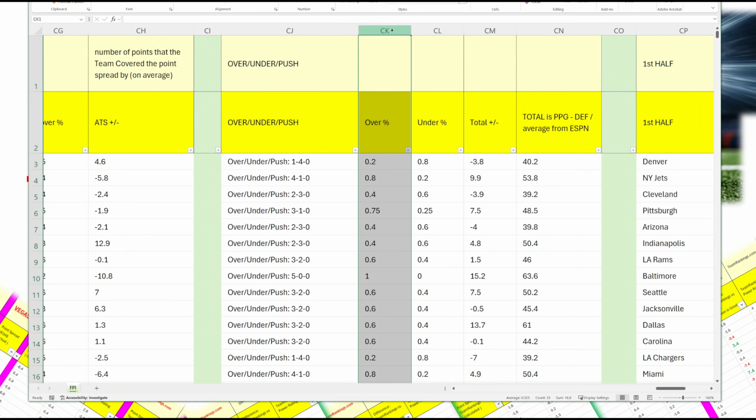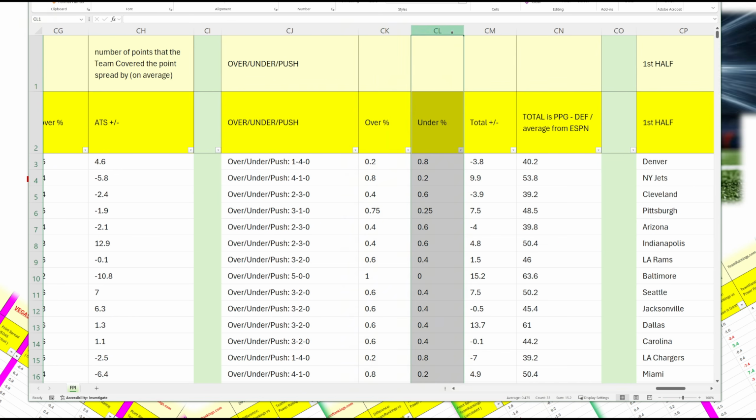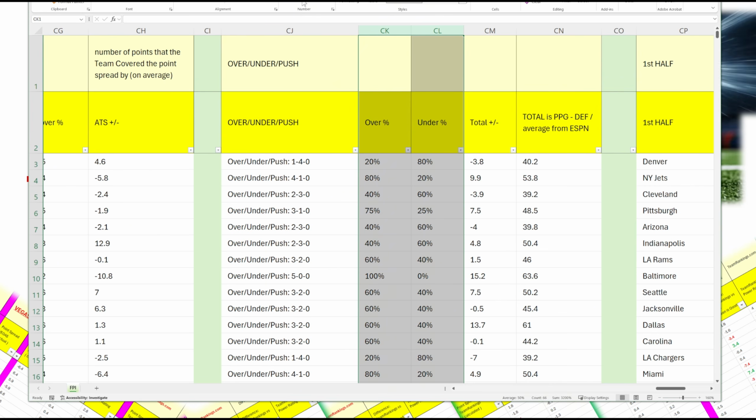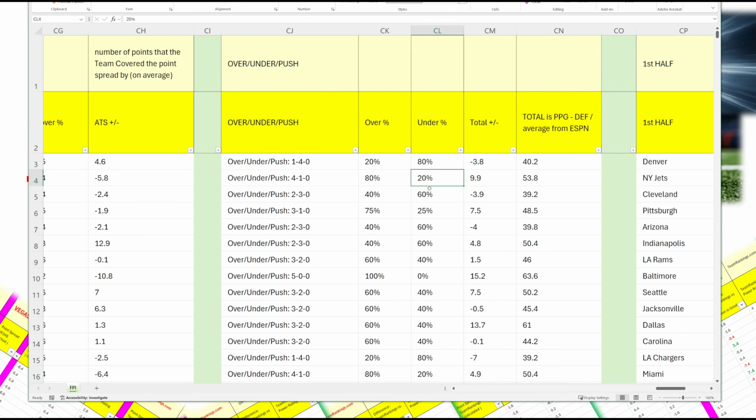Oh, sorry, these should be percentages, I'll correct this in the spreadsheet. Then you have the total plus minus.